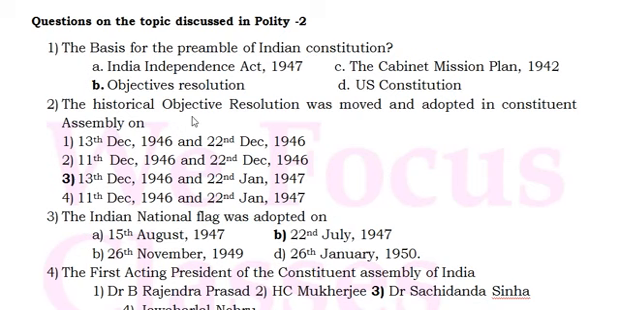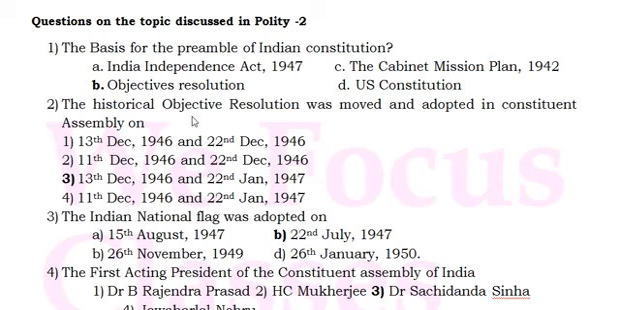Friends, in the earlier class we discussed the topic Polity, part 2. That is nothing but how the Constituent Assembly was formed, how the people were elected, what is the total representation of the Constituent Assembly, and what happened when the Constituent Assembly met for the first time, that is on the 9th December 1946, and what happened on the same day, that they selected a temporary president, Mr. Sachidananda Sinha, because he is the oldest member.